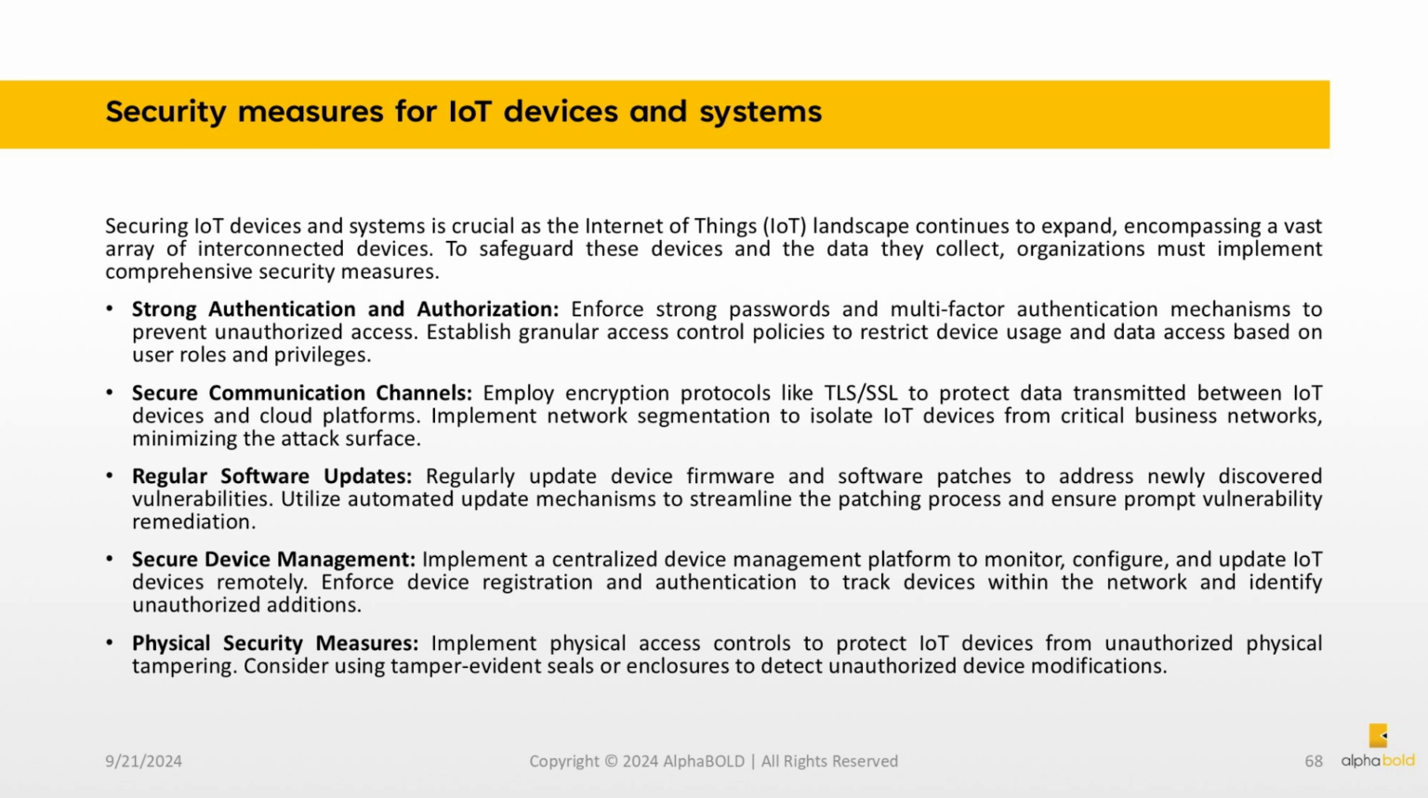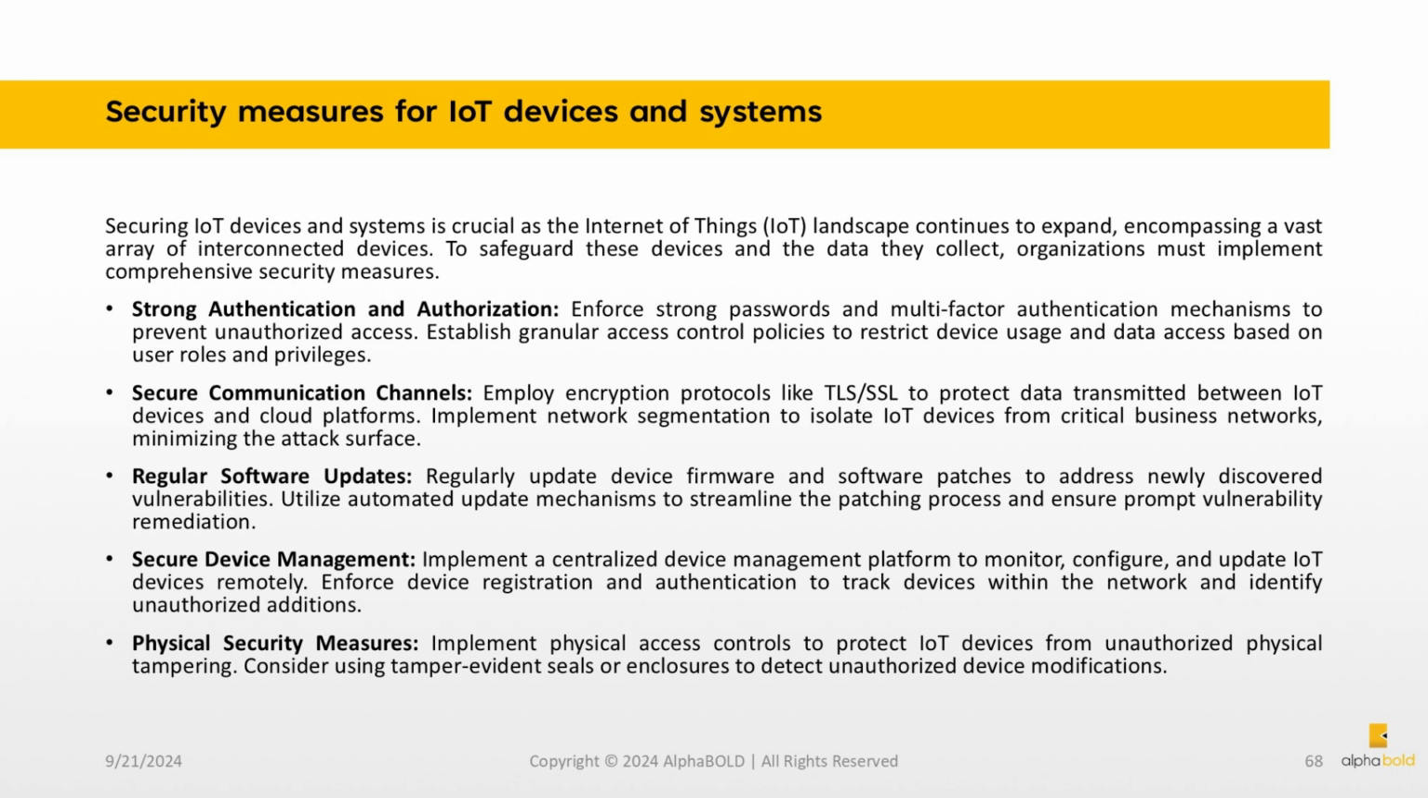Secure communication channels. Employ encryption protocols like TLS/SSL to protect data transmitted between IoT devices and cloud platforms. Implement network segmentation to isolate IoT devices from critical business networks, minimizing the attack surface. Regular software updates. Regularly update device firmware and software patches to address newly discovered vulnerabilities. Utilize automated update mechanisms to streamline the patching process and ensure prompt vulnerability remediation.